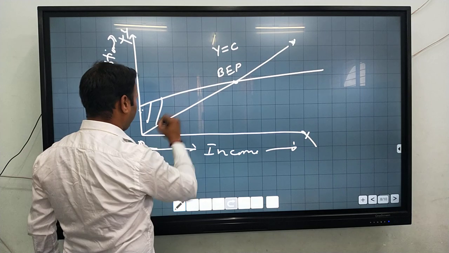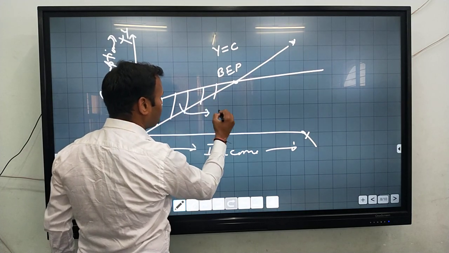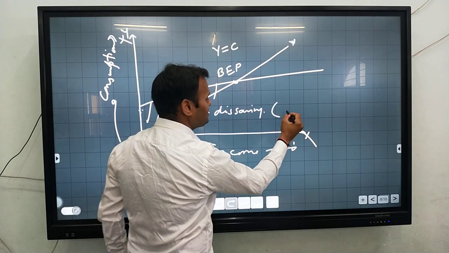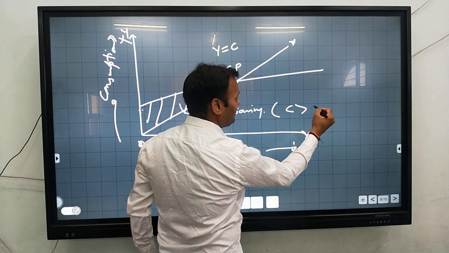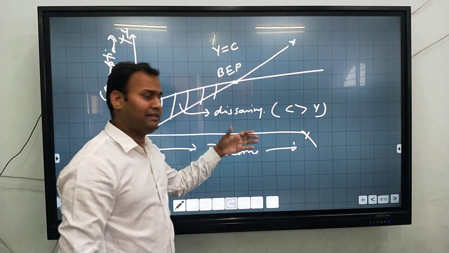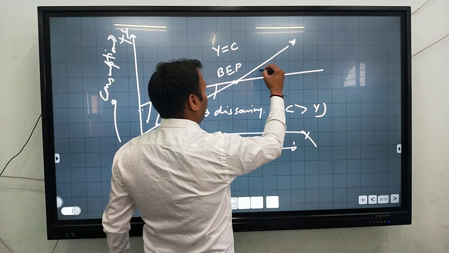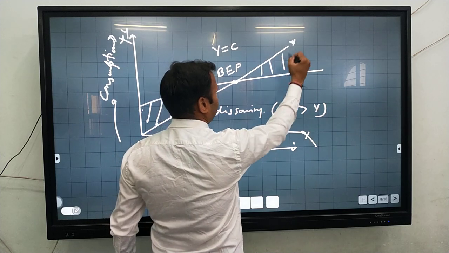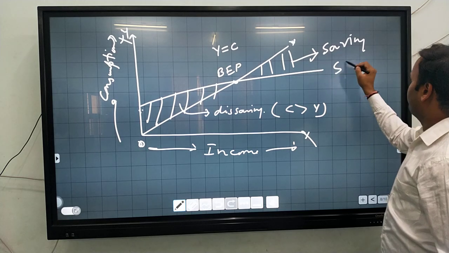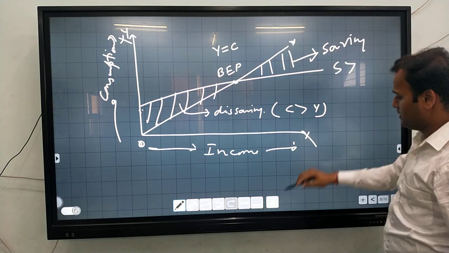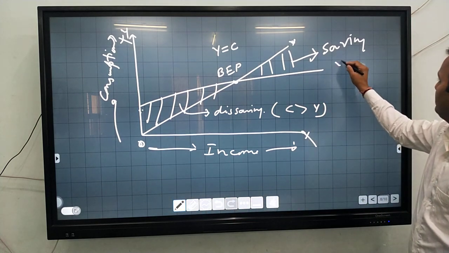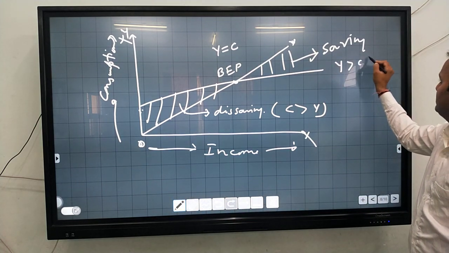This portion is dissaving. This means consumption is more than the income, so people consume more than they earn. And here the portion is saving, that is, income is more than the consumptions.